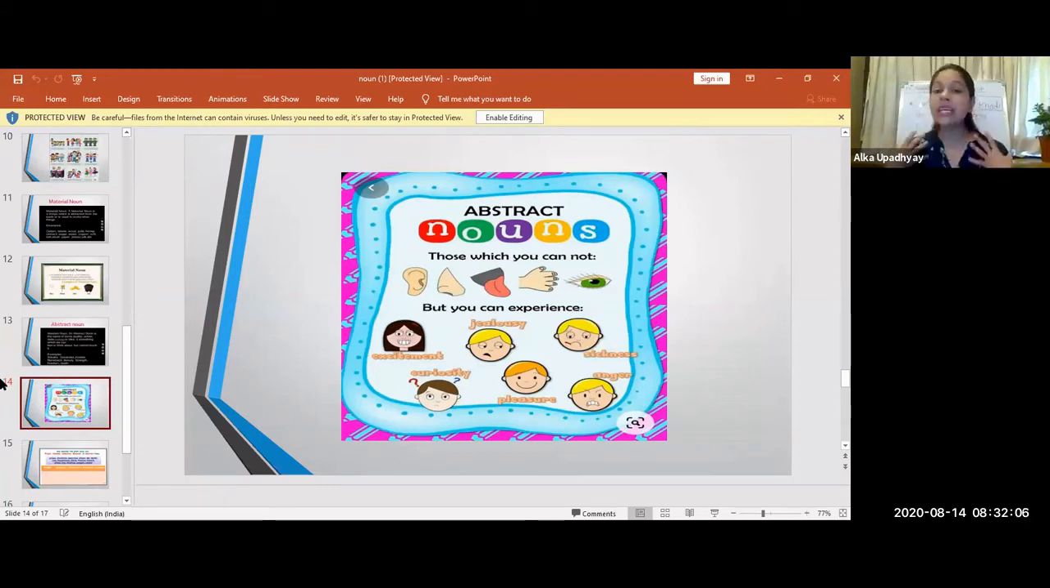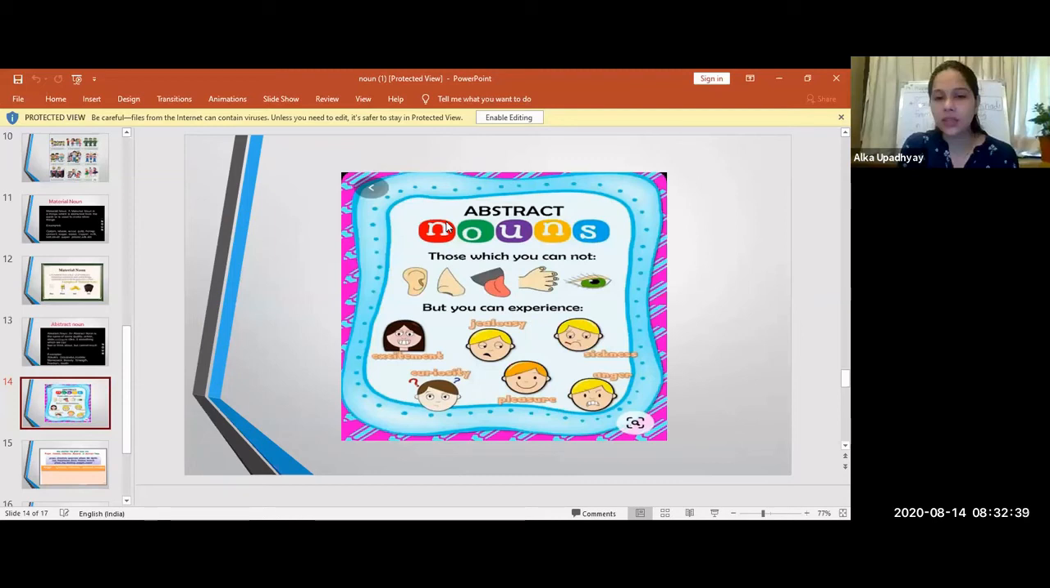Like excitement. So there was a huge range of excitement in students. So your excitement, jealousy, sickness, curiosity, pleasure, anger. What are these words? These words are abstract nouns. So these we cannot touch, but we can feel it. Understood? So these are the things that come under abstract noun.